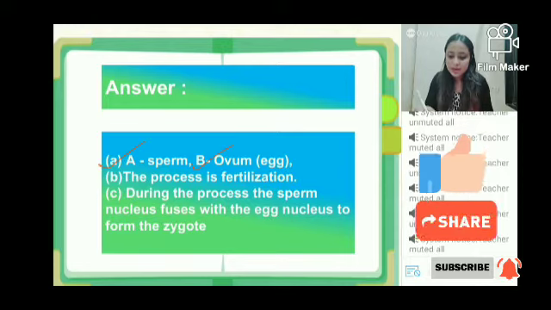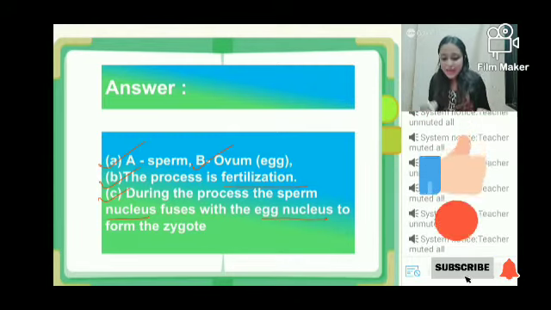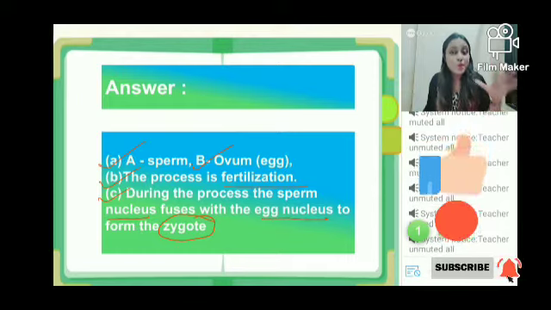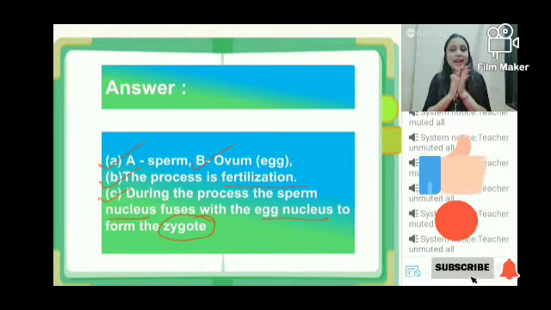A is sperm, B is ovum or the egg, and yes, the process is fertilization. During this process, the sperm nucleus fuses with the nucleus of the egg, and at the end of the process, a zygote is formed. Just one picture can tell you so many things. You have learned a lot just by looking at a picture.